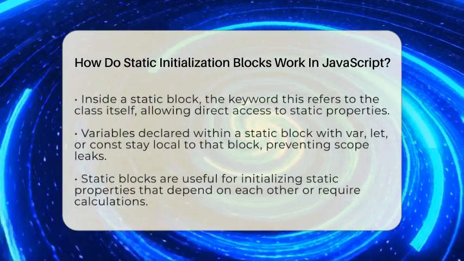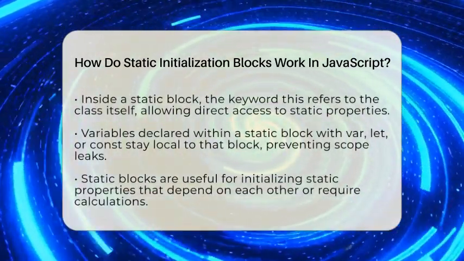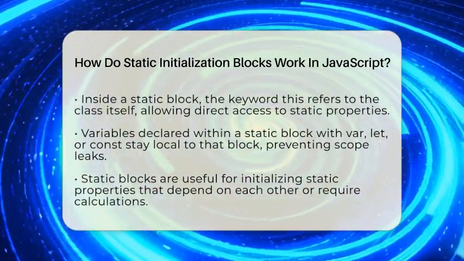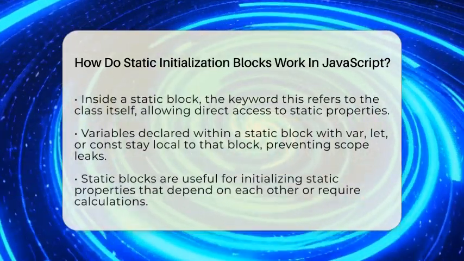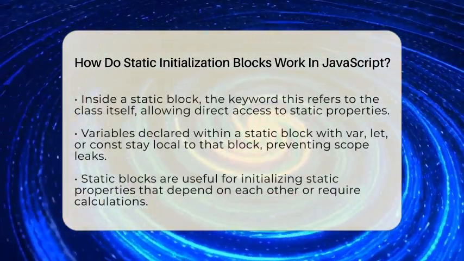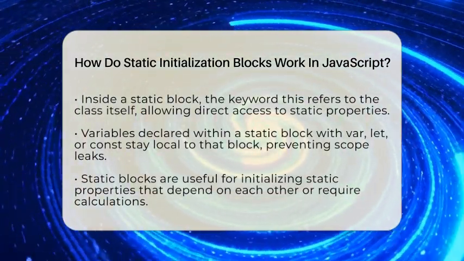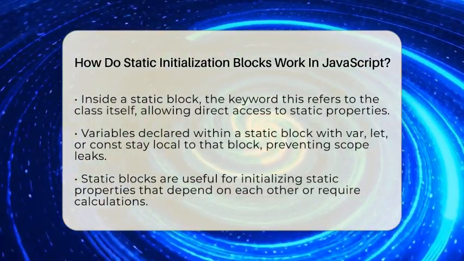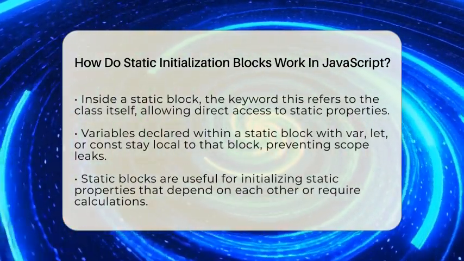Inside a static block, the keyword this refers to the class constructor. That means you can read or change static properties directly using this dot property name. For example, if you have a static property called firstProp, you can set another static property based on it inside the static block. Variables declared inside the static block with var, let, or const stay local to that block and don't leak outside. This keeps your initialization code clean and safe from accidental interference.